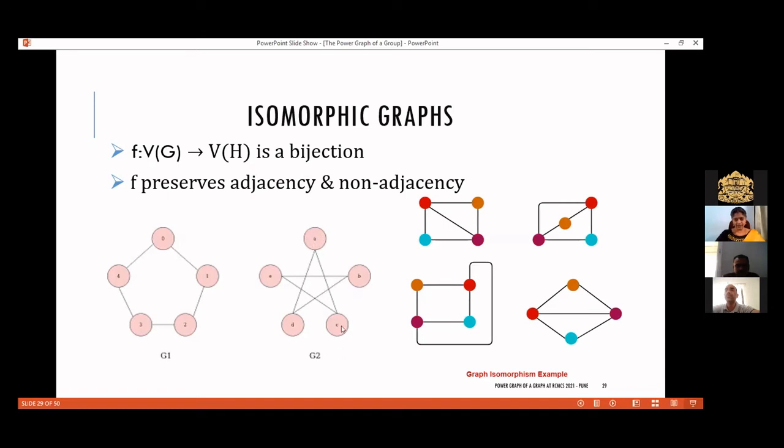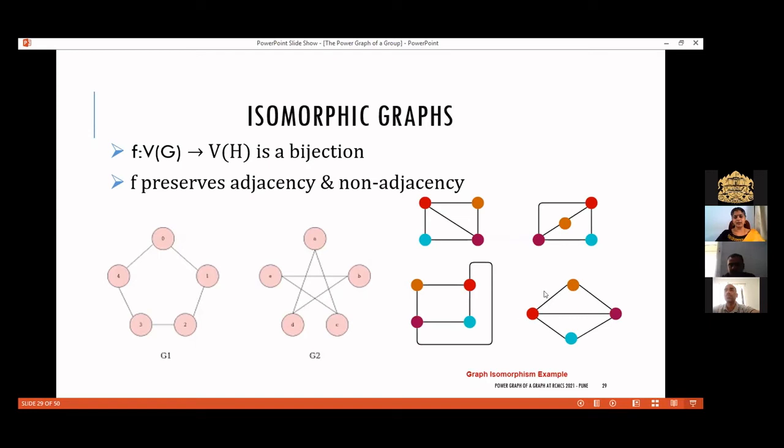Then I will label this C as 1, this E as 2, this B as 3, this D as 4, and then it comes back to 0. That assignment defines a bijection which preserves both adjacency and non-adjacency. So these are two drawings of the same graph C5.